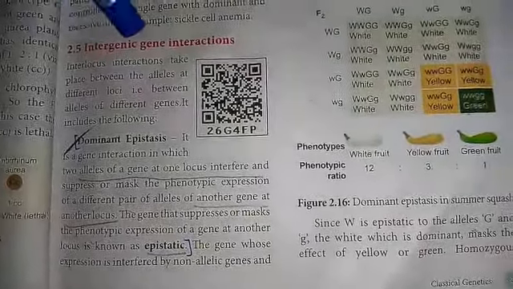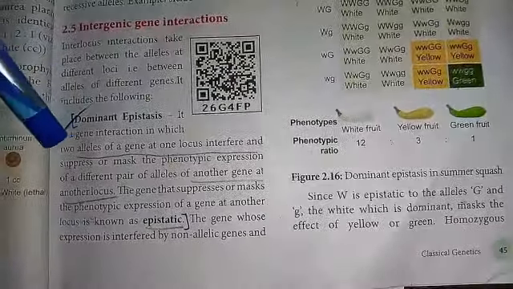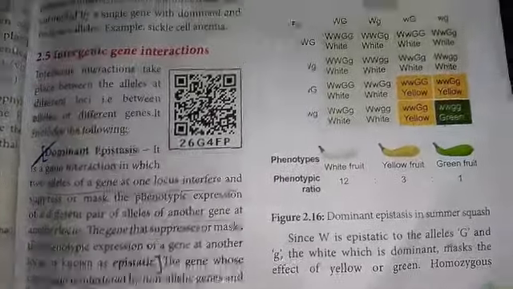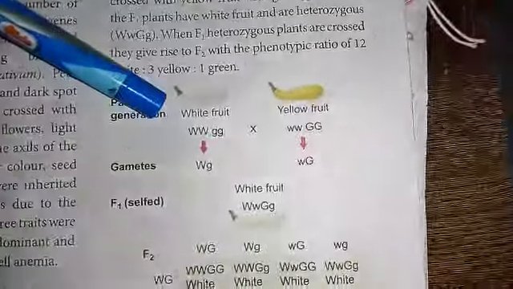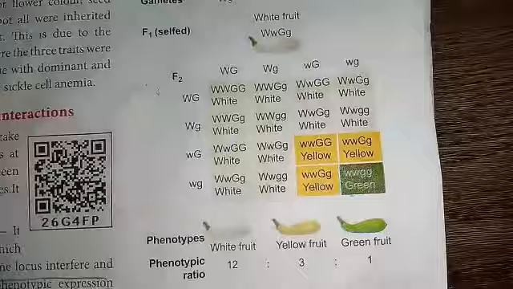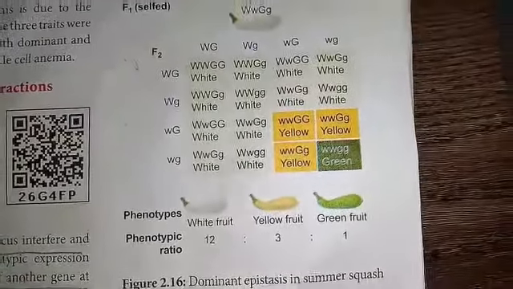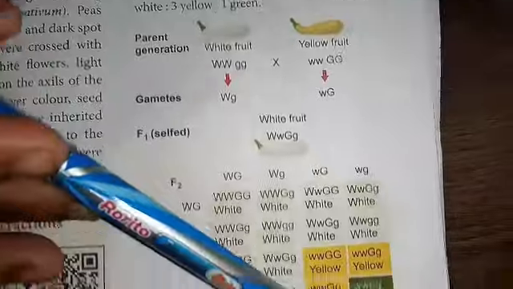Intergenic inheritance, dominant epistasis. Here in summer squash, three types of fruit colors are present: white, yellow and green. The white color is dominant over the yellow and the green. The white color W gene is an epistatic gene because it suppresses the color of the other two, yellow and green.